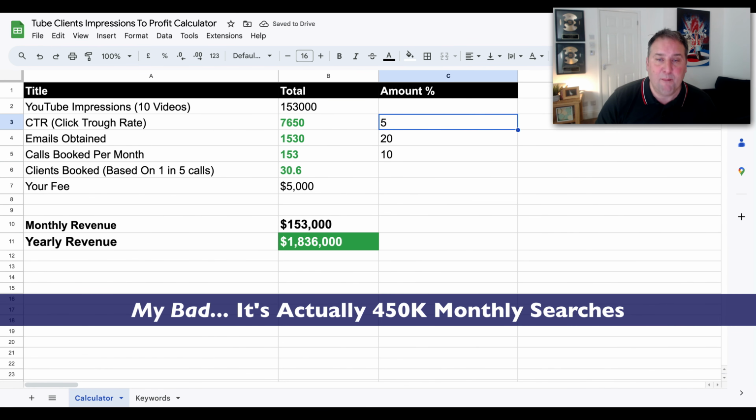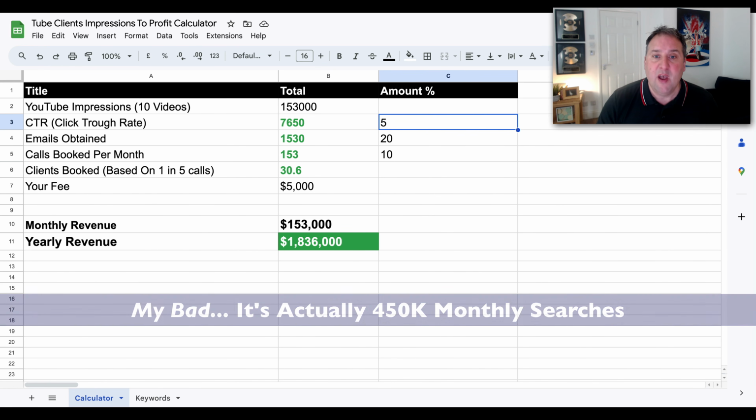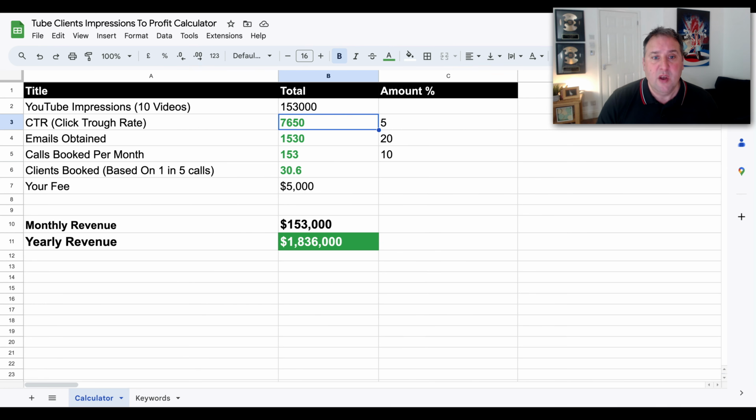Now, these numbers, I can't guarantee you these numbers, but these numbers are based on clients I've been working with, and these are kind of industry standards. So if we're getting in front of 153,000 impressions, so basically it's 153,000 searches, if we're at the top of Google, we're going to get around about 153,000 impressions in the first 10 listings once we rank, right? We won't get that many impressions if we don't rank, but I'm going to show you how to do that in a minute.